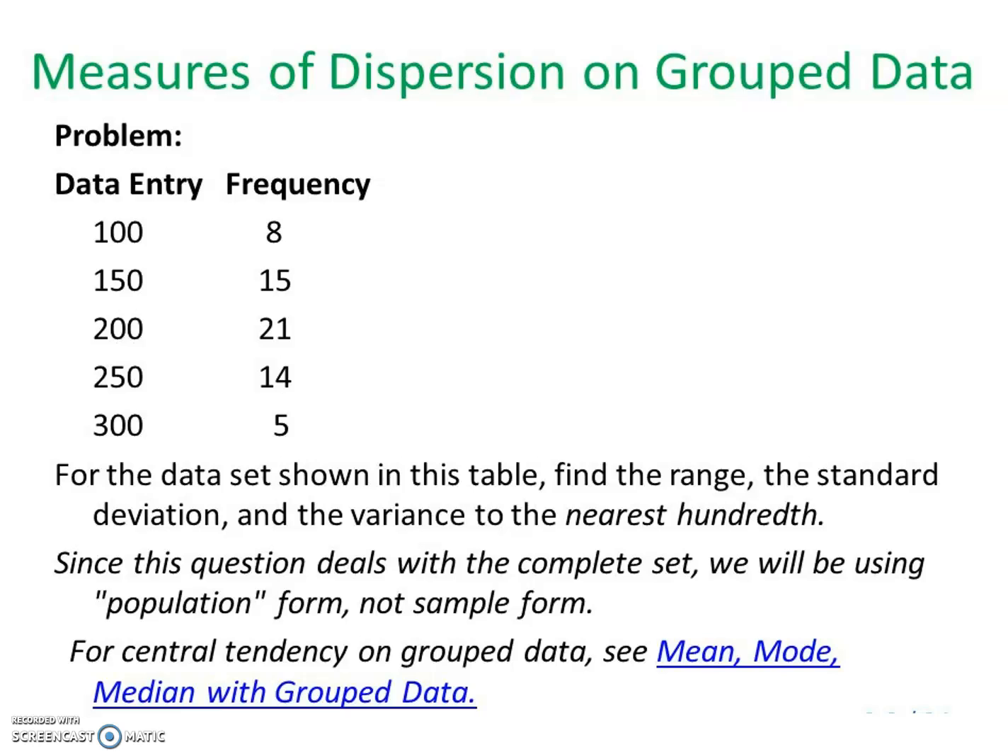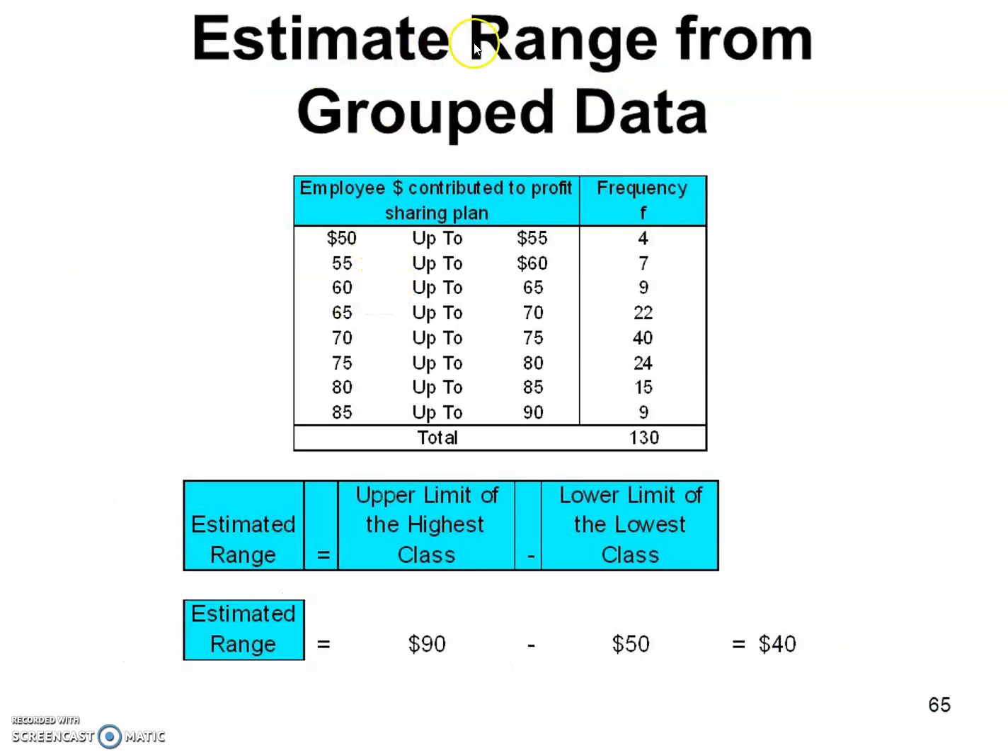From the central tendency on grouped data, see mean, mode, median with grouped data. Estimate the range from the grouped data. What is the group given? Yes, employee dollar contribution to a profit sharing plan. $50 up to 55, 55 up to 60, 60 up to 65, 65 up to 70, 70 up to 75, 75 up to 80, 80 up to 85, 85 up to 90. Frequency 4, 7, 9, 22, 40, 24, 15 and 9.